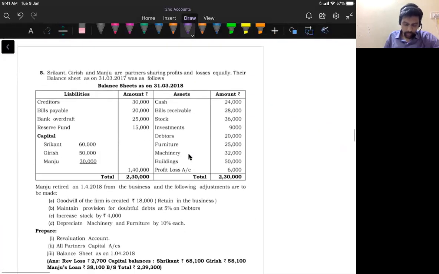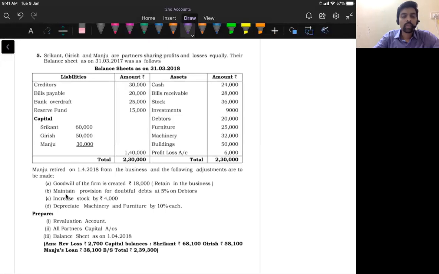Then question number 5. See, in question number 5, they said goodwill of the firm is created at 18,000 rupees. Further, they said it should be retained in the business. Even though explicitly they said the goodwill should be retained in the business, the accounting treatment will remain same. You just stick to the accounting treatment. This is total goodwill, right? You find out the retiring partner's share of goodwill. So who is retiring here? Manju, correct? So 18,000 into, find out Manju's share. They are equal partners. So 18,000 into 1 by 3 is 6,000.